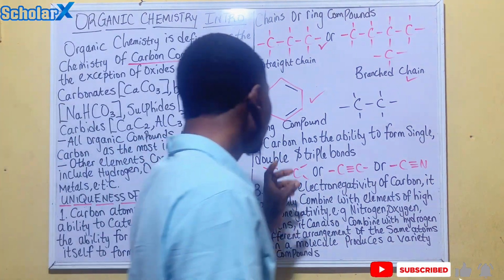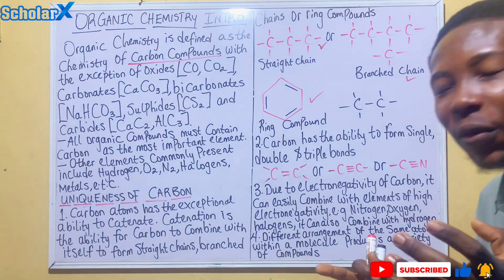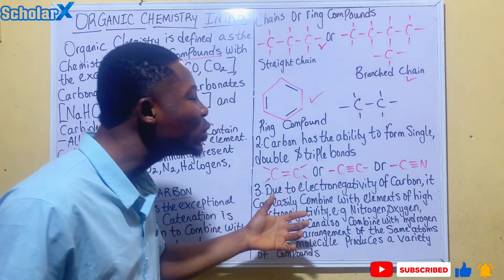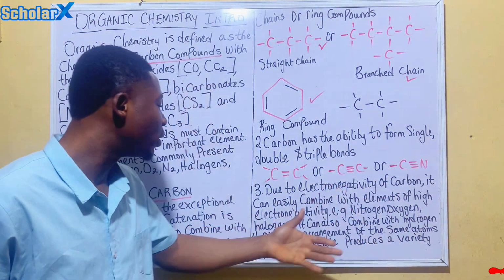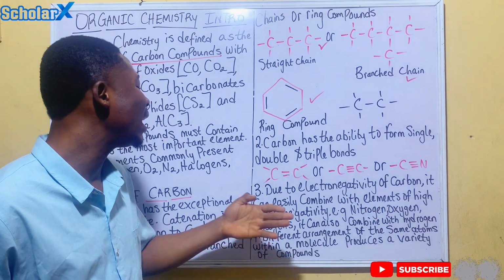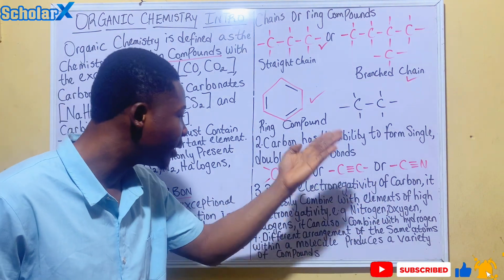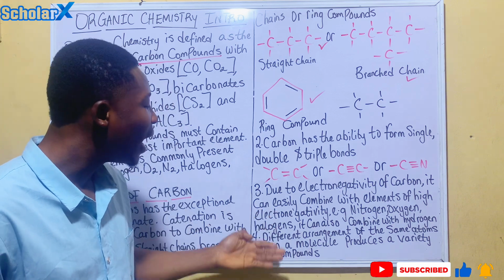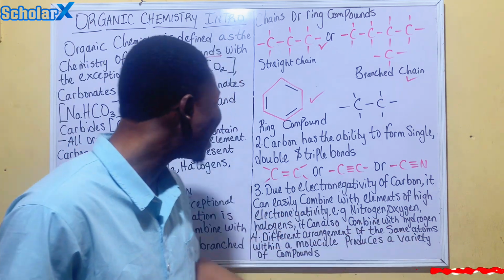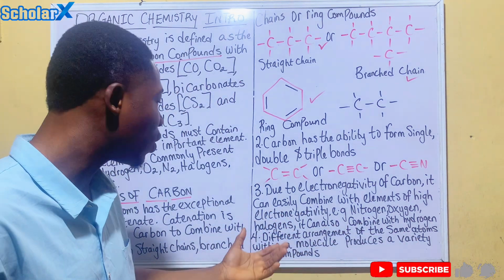Now, let's look at another uniqueness of carbon. Due to electronegativity of carbon, it can easily combine with elements of high electronegativity, e.g. nitrogen, oxygen, halogens. It can also combine with hydrogen.